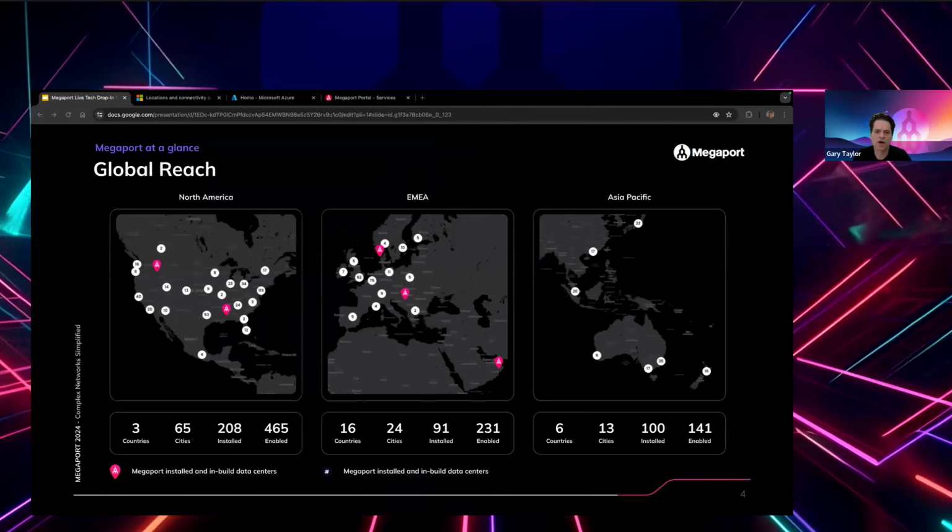A quick snapshot to show our global reach. You can access Megaport in over 850 locations across the globe. Please note there's two types of connections. Under installed, these locations are where Megaport have hardware in the physical data center. And then enabled, these locations do not have hardware, but they're accessible from an installed location, typically through a campus cross connect or a metro connect or whatever it may be.